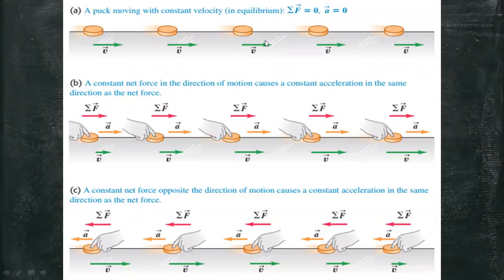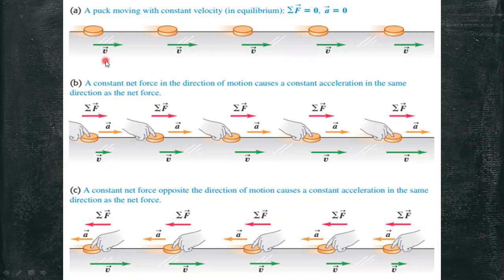The first law of motion tells us that when a body is acted on by zero net force, it moves with constant velocity and zero acceleration. But what happens when the net force is not zero? So let's consider this figure.